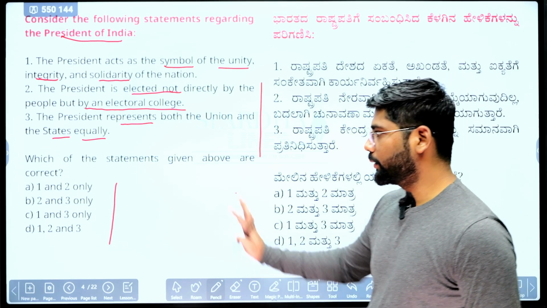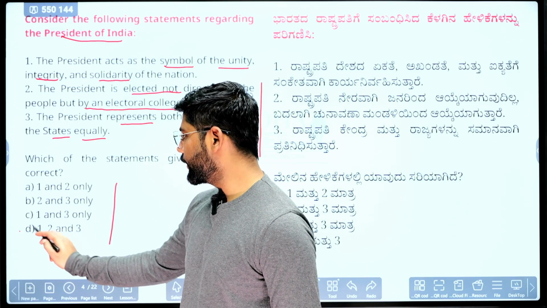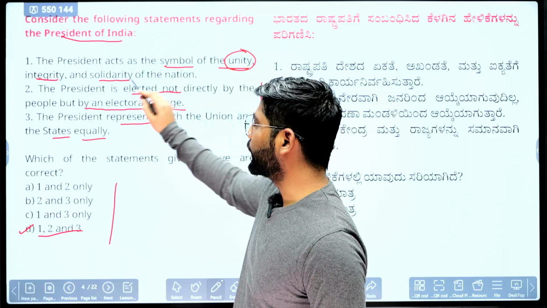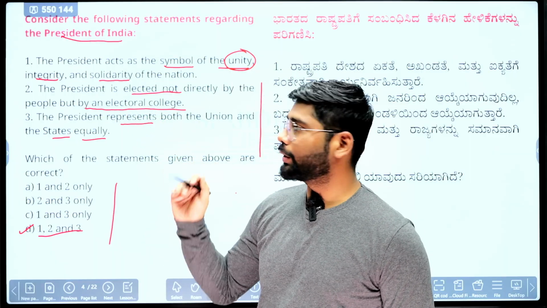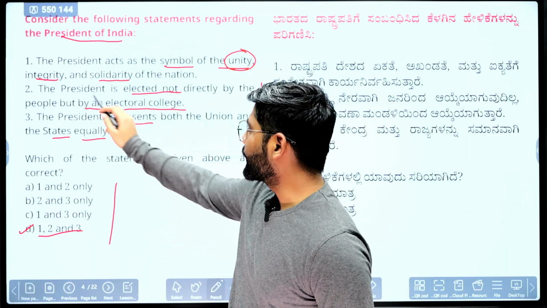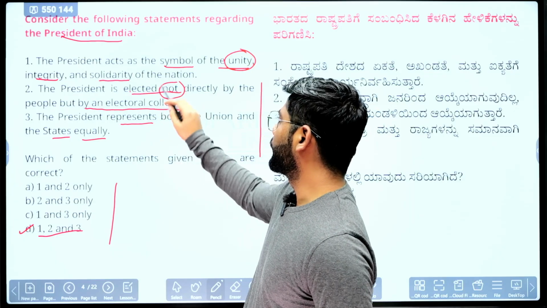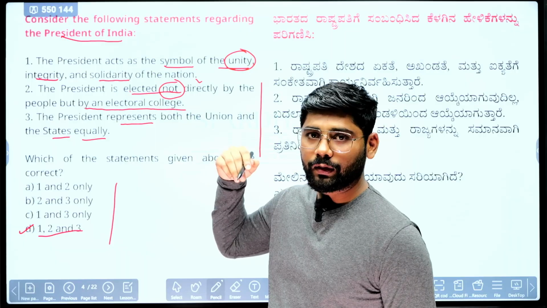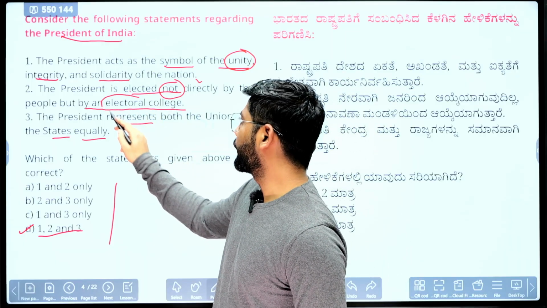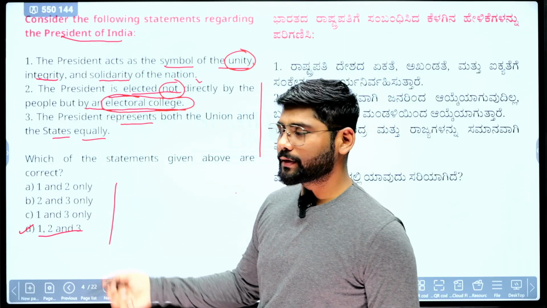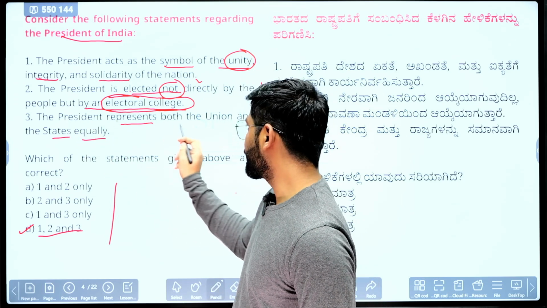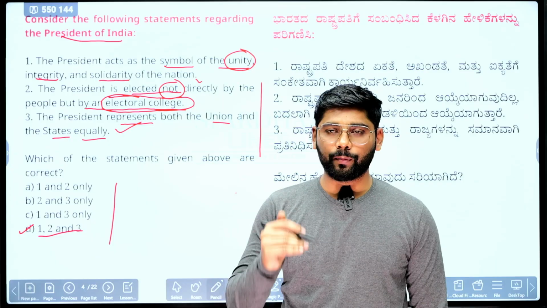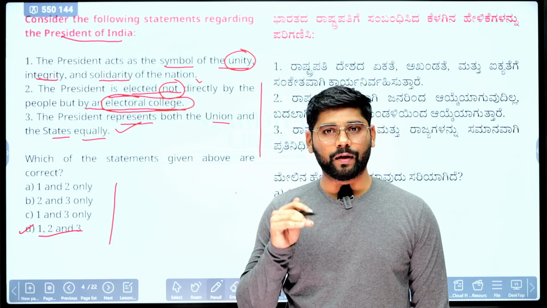When it comes to this question, the answer is D, that statements 1, 2, 3 are all correct, because the President is the symbol of unity, integrity and solidarity of the whole nation, not just the Union government. Second, the President is elected not directly by the people, but indirectly through the Electoral College. This we'll see in the next MCQ. Last one, the President represents both Union and States equally. Yes, this is correct. The President is an equal representative of the Union government as well as the state governments.